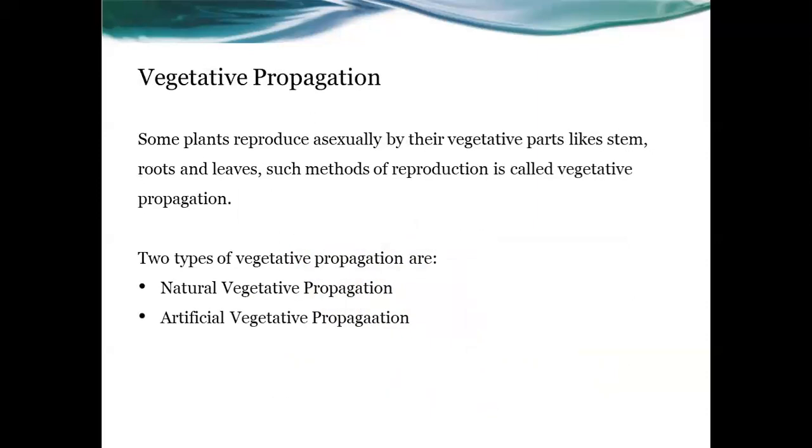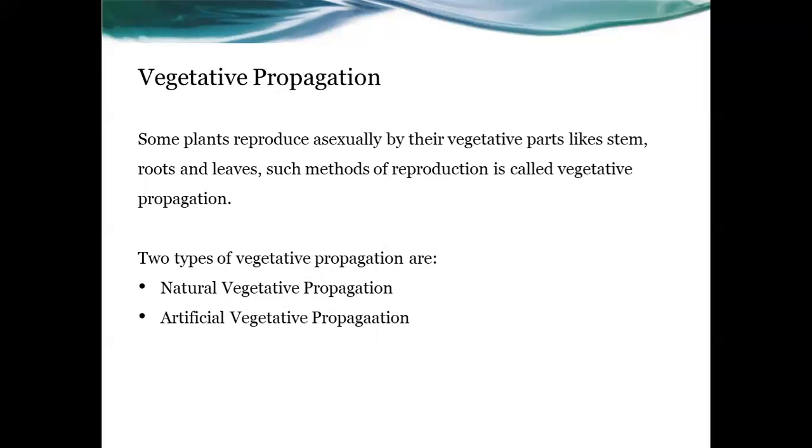Next is the last one, that is vegetative propagation. We already know that certain plants reproduce asexually by their vegetative parts. You already know that. What are the vegetative parts of a plant? The vegetative parts of a plant are the stem, roots, and leaves, rather than seeds. So some plants reproduce asexually by their vegetative parts. This process is known as vegetative propagation, and such methods of reproduction we call vegetative propagation.